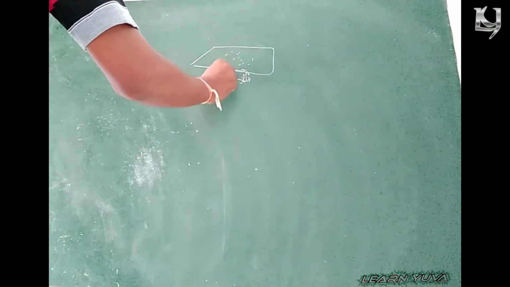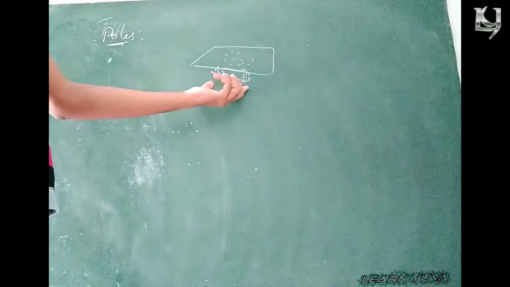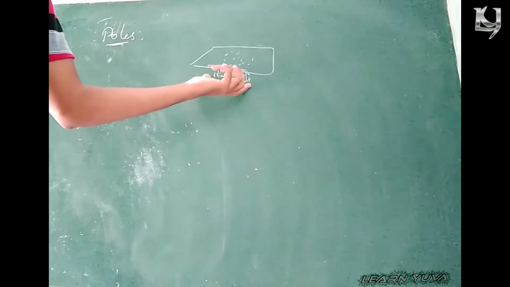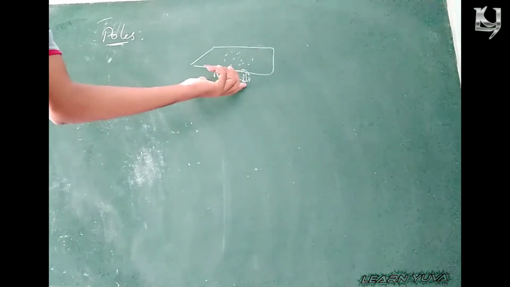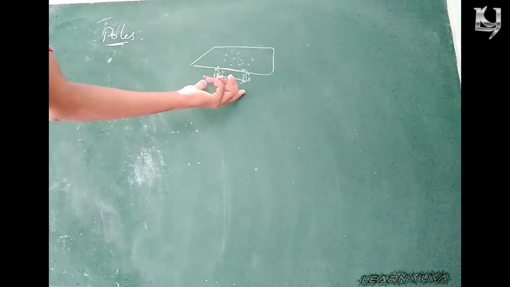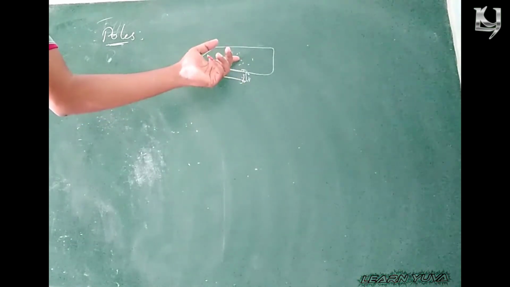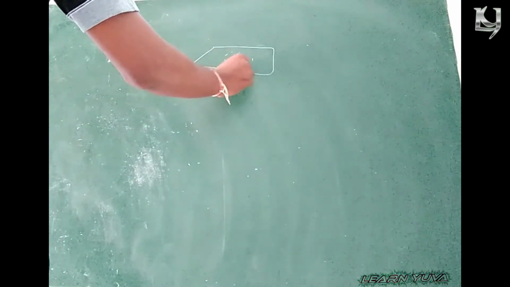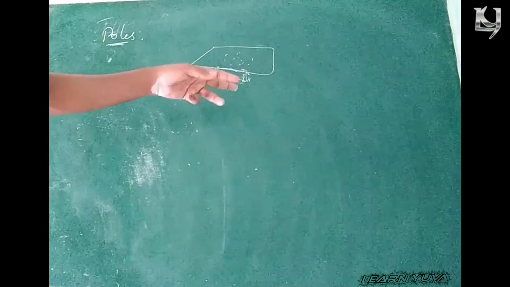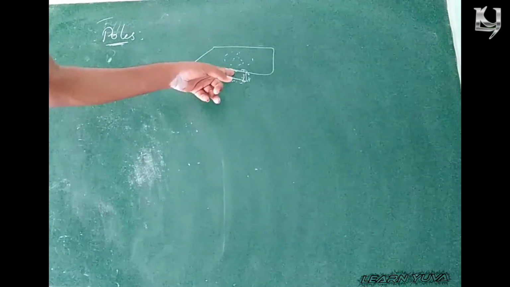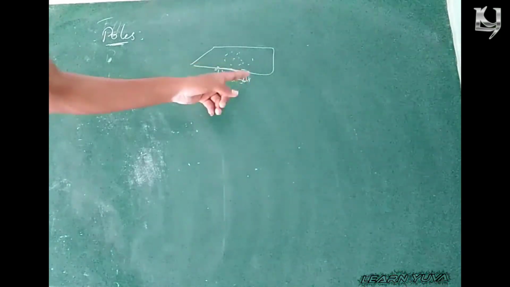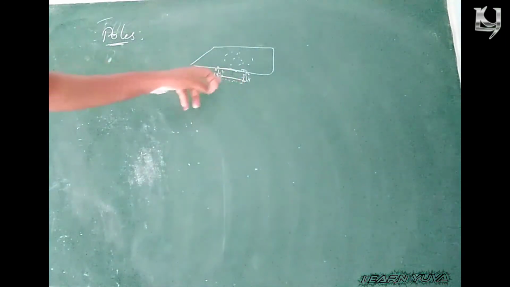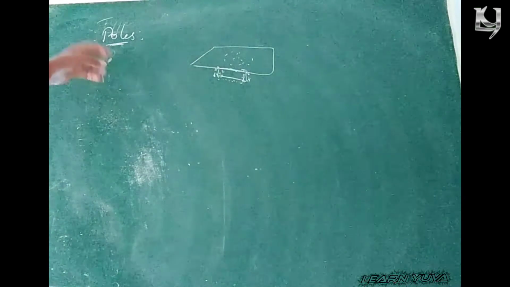This happens because we call these ends the poles, as the poles have the maximum magnetic strength. That's why these iron filings, known as magnetic materials, move towards the ends of the magnet, and very few are attracted towards the center. When you compare with the center, the ends have more magnetic power. So those ends we call poles.